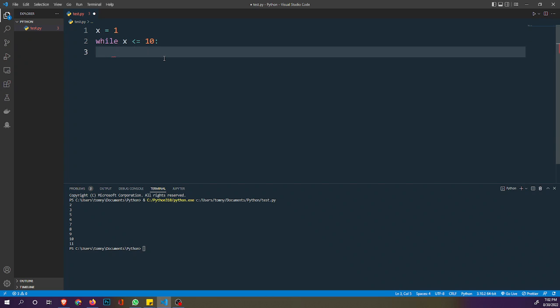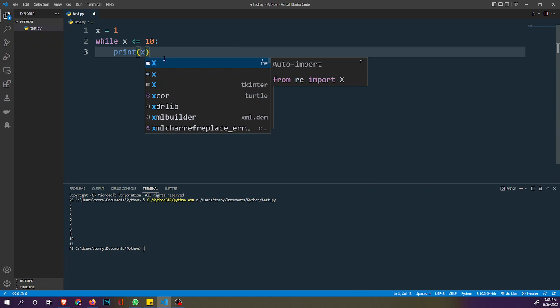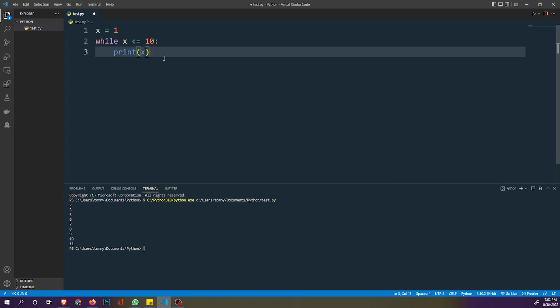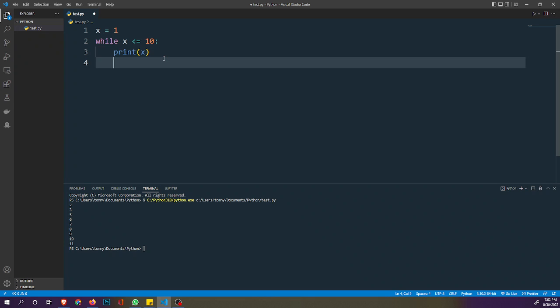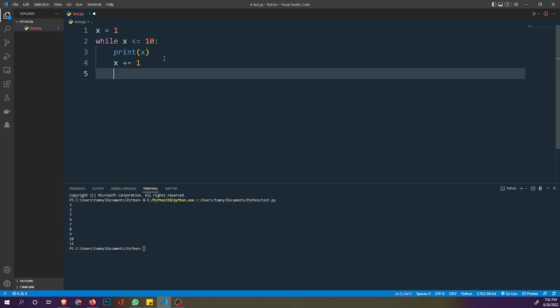I'll say while x is less than or equal to 10, I want to print x, and then I'll iterate it, just iterate the value of x plus equal to 1.